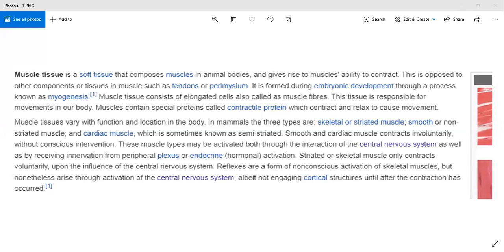Adya, are you able to hear me? Yes, ma'am. Now, this muscular tissue also helps in movement. The most important function of the muscular tissue is it helps in movement. Please repeat this sentence. Muscular tissue helps in movement.